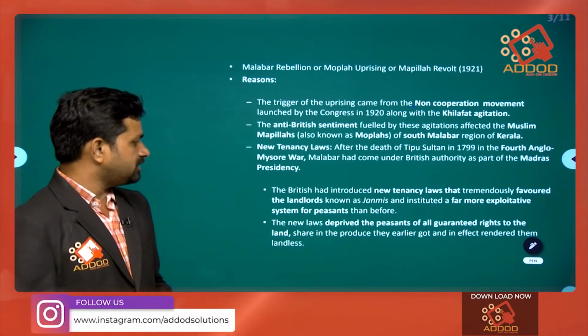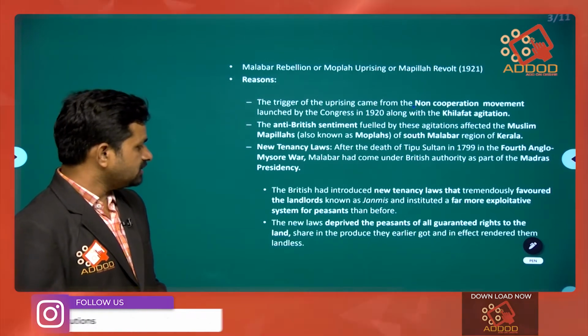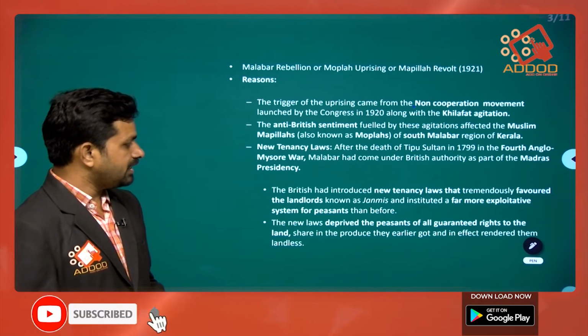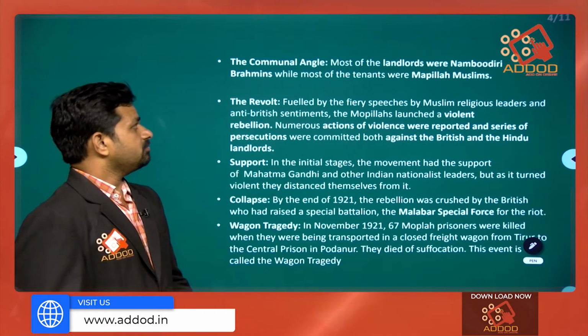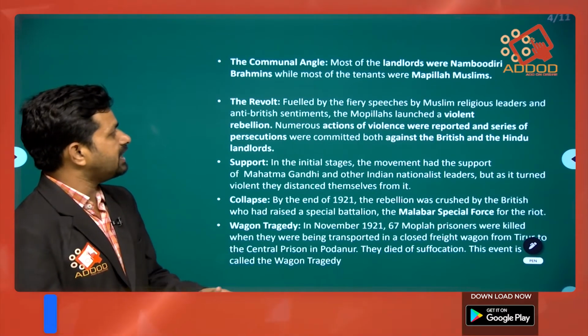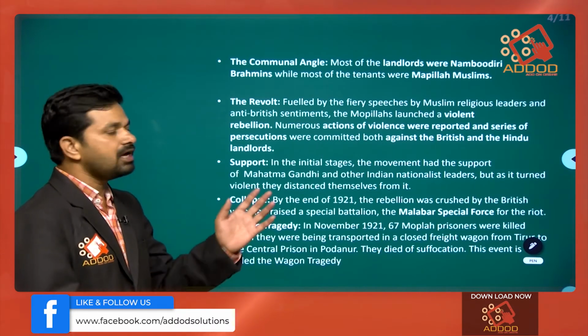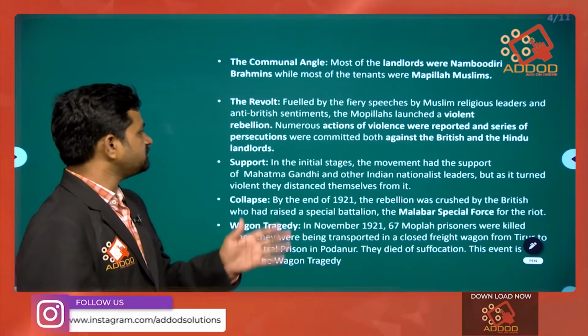The new laws deprived the peasants of all guaranteed rights to the land and the share in the produce they earlier got, and in effect rendered them landless. The communal angle: most of the landlords were Nambudiris or Brahmins, while most of the tenants were Mapilas, who are Muslim community people. And where is this? This happened in Kerala, in the Madras Presidency.